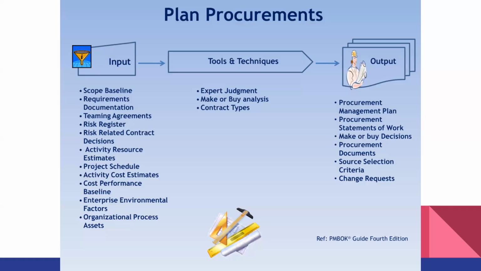Make or buy decision, and then procurement documents, including TOR and other source selection criteria. We discussed this also in the form of a weighting system. You should have this, I think. We cannot just rely on our instinct, on our gut feeling, when we choose a contractor or a supplier. We have to have special criteria for a particular procurement project.